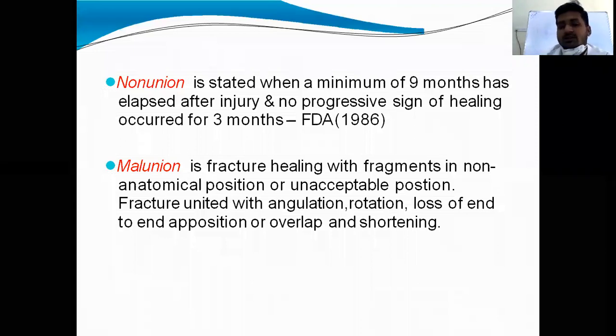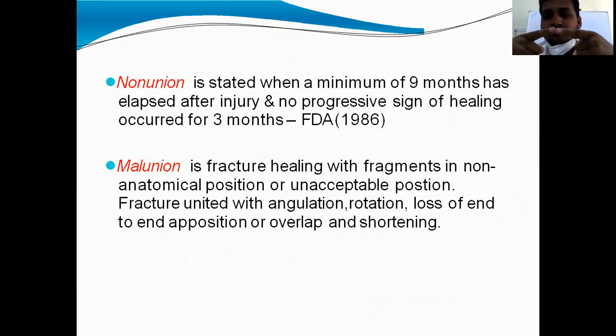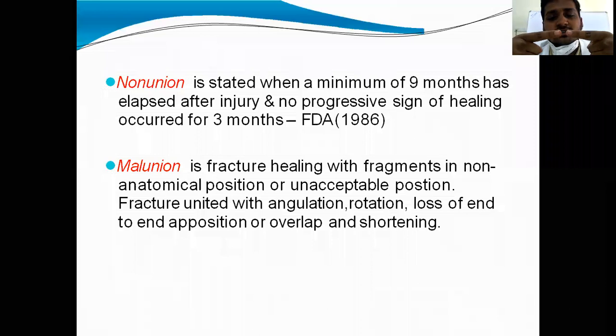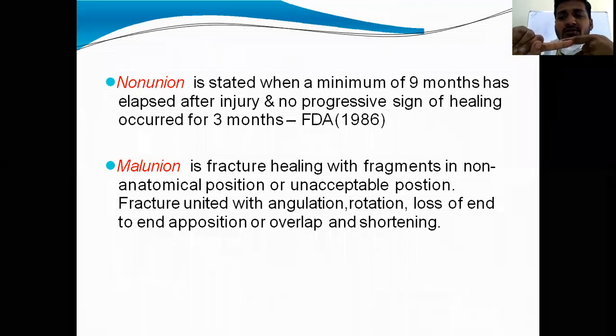Next, malunion is when the fracture is healed, but in non-anatomical position, not in anatomical position. The fracture fragments are healed in non-anatomical or unacceptable position. Fracture united with angulation, like this. See, this is the bone and this is the fracture. If it is united in an angulated manner, then it is said to be malunion, or rotation, or loss of end-to-end opposition, or overlap and shortening of the bone. That is malunion.